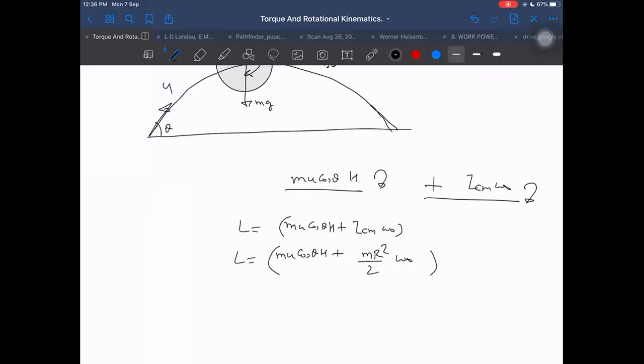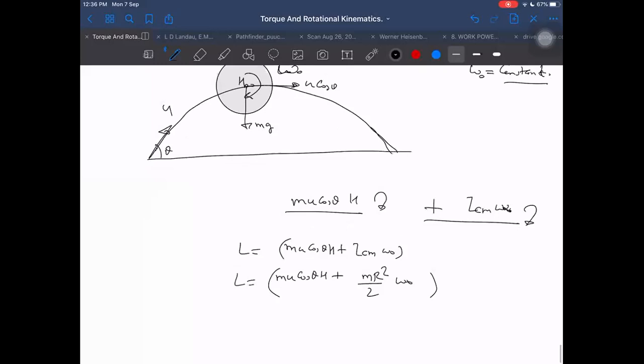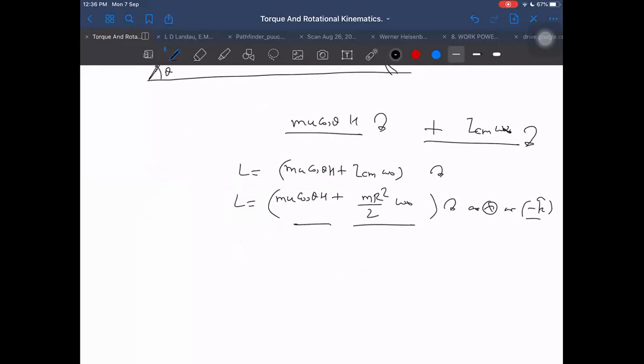Now, in this only, if I change the omega and I don't give it clockwise, I give it anti-clockwise, then your answer will be minus I_CM omega, that is minus m r square by 2 omega. Or I can write it as minus k cap, in clockwise.